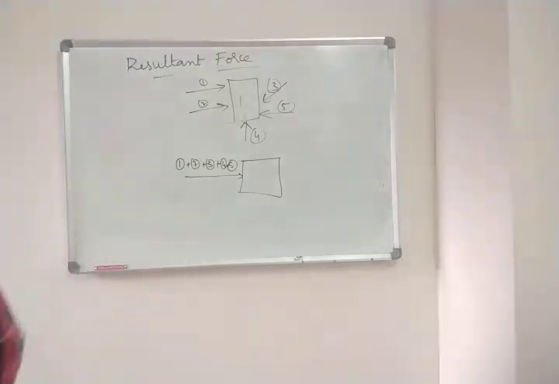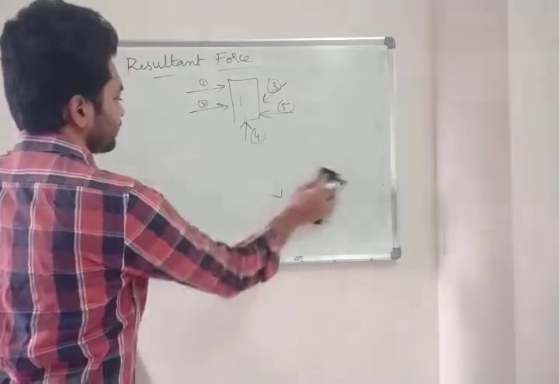Now let us see the definition of this. Understood this diagram?